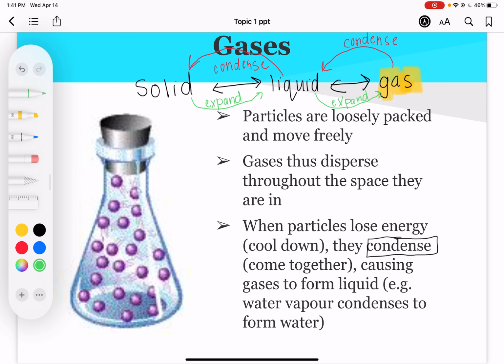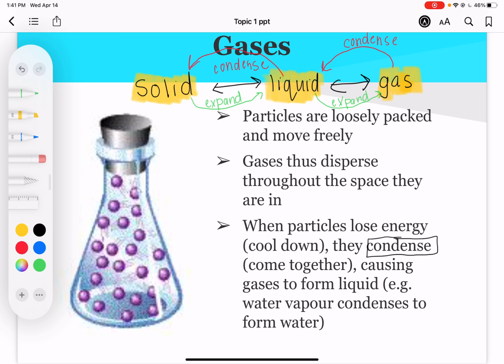All right. So in order to go from a gas to a liquid, you're going to condense. In order to go from a liquid to a gas, it's going to expand. So remembering this little flow of how things go from solid, liquid, gas, and back and forth.